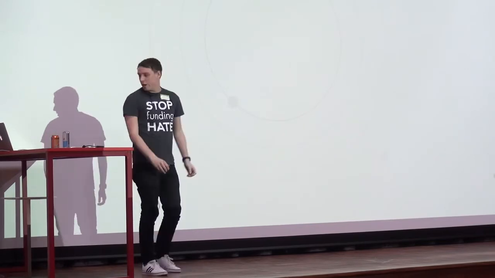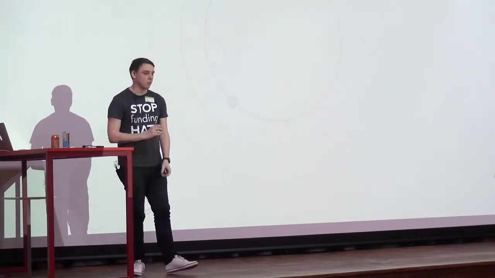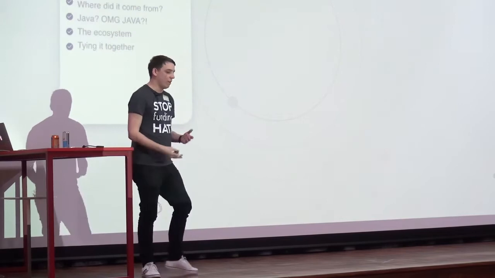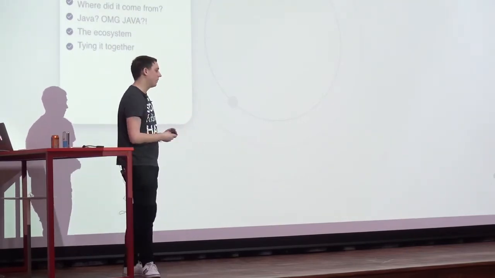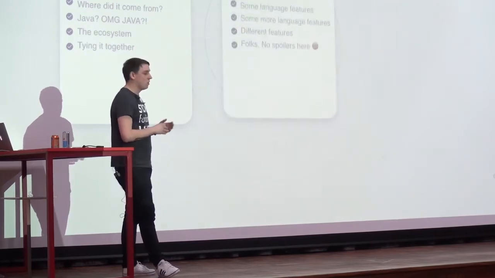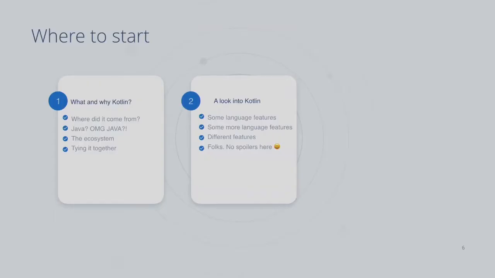So, where do we begin? I've split this talk into 3 parts. The first part is a bit of the background of what and why Kotlin, how it comes into play and how we can use it, and how it works. The second part is Kotlin itself as a language. We'll jump into how the language looks, how it works, and have some code on screen and go through that. And the third and final part is Kotlin and .NET side by side, comparing it.